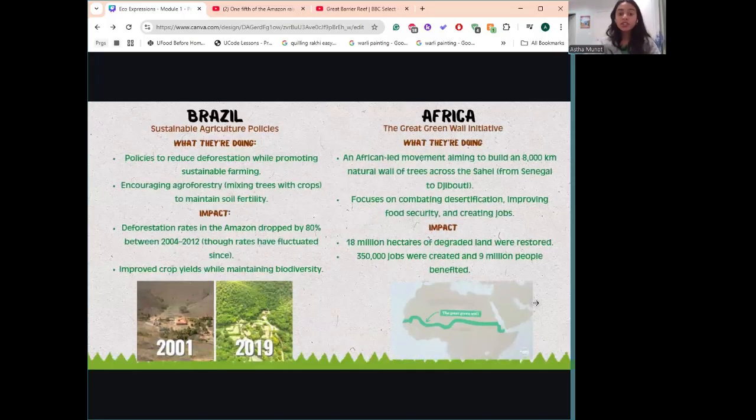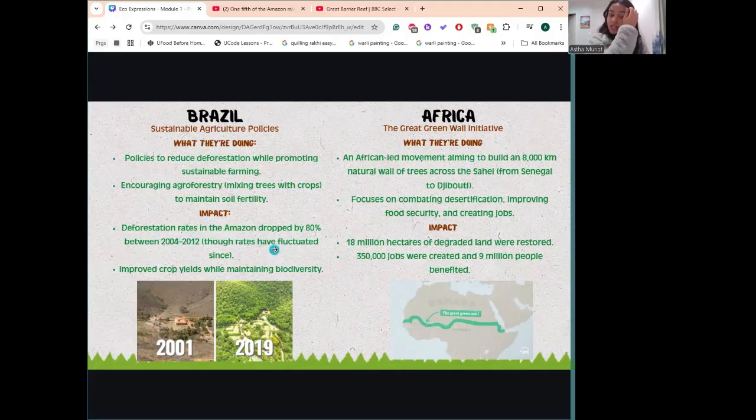So what are some countries doing in response to land degradation? First is Brazil. For their Amazon rainforest, there are policies to reduce deforestation while promoting sustainable farming, like encouraging agroforestry, mixing trees with crops to maintain soil fertility while also providing food. The impact is that deforestation rates in the Amazon dropped 80% between 2004 and 2012.